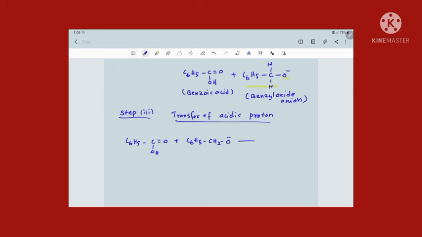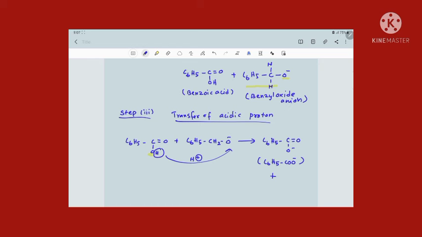Now what is happening is the H plus from this acid will be transferred to O minus as a proton. Once that hydrogen is transferred as a proton, this O will get a minus charge, isn't it? So now this results in formation of products C6H5 C double bond O single bond O minus, which is simply written as C6H5COO minus.